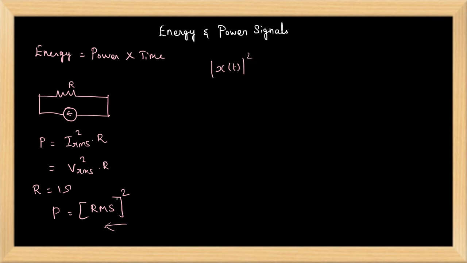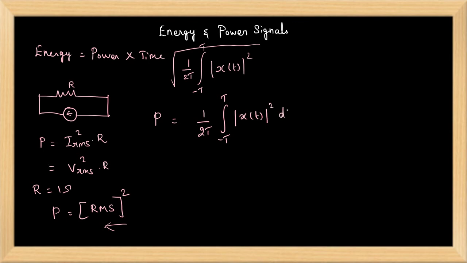Taking the mean between, for example, -T to +T, the total duration is 2T, so I have to take the mean with 2T. After taking the mean, take the square root. This is the RMS of the signal. Now what is power? Power is the RMS square. So now my power is 1/2T integral from -T to +T of |x(t)|² dt.